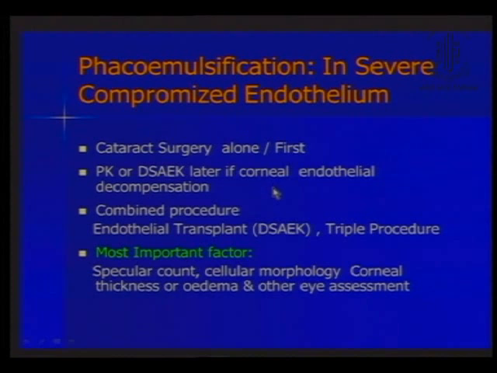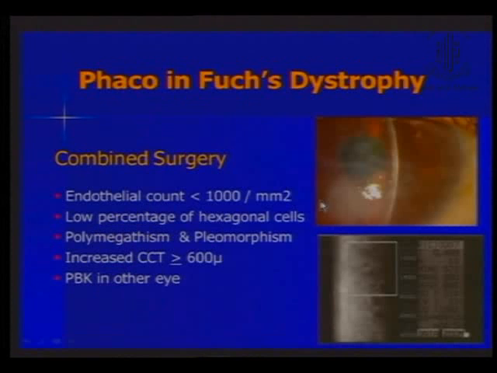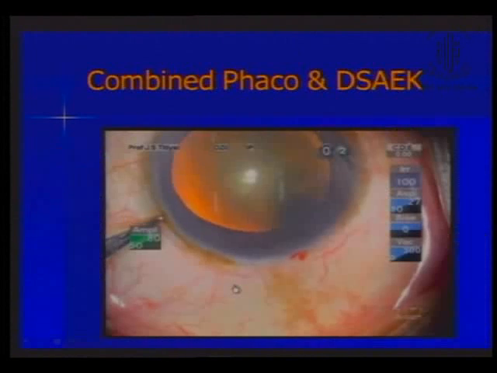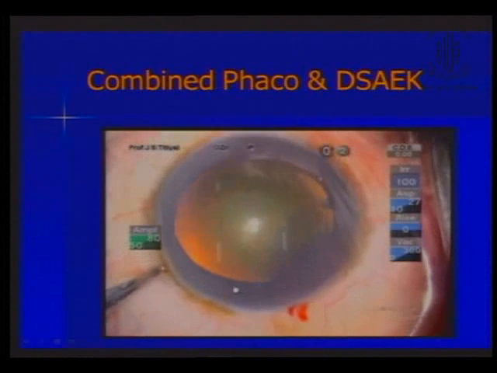There are some patients where you have advanced cataract as well as endothelial decompensation. You might like to do a combined procedure if you have access to technology. The guidelines would be cells which are less than 1,000 with a poor morphology of cases, corneal thickness around 600 or more. I might take these patients for a combined procedure of doing a phaco and DSEK.